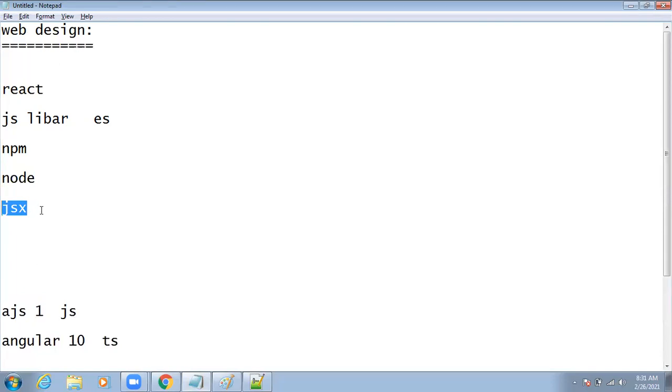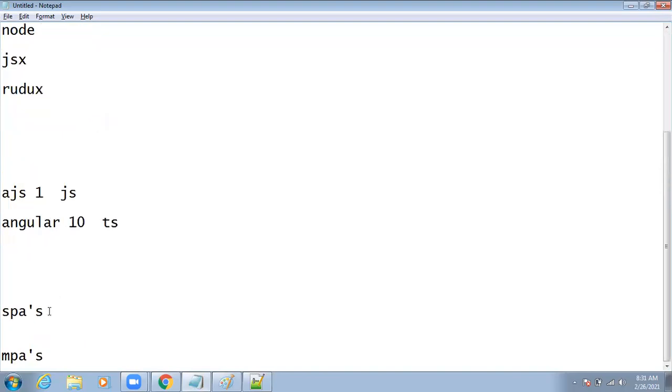Actually, in a real time scenario, if you are a web designer, it is not possible to write entire HTML code in JavaScript. Whenever you are using React libraries, we have the chance to write entire HTML code in JavaScript. So that is about JSX, and we have the Redux concept. We have a number of concepts in React. By using all the concepts, we are going to build the single page application. So that is an overview of single page application and multi-page application. So this is about the introduction.